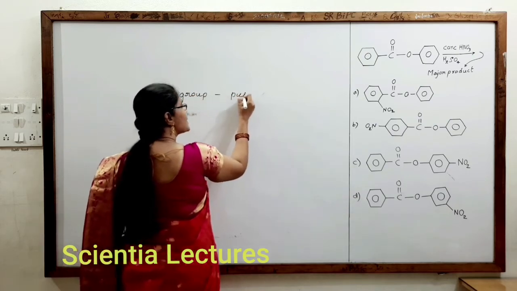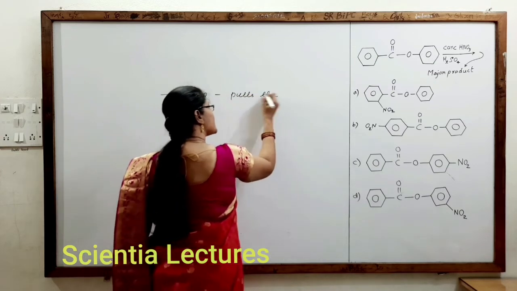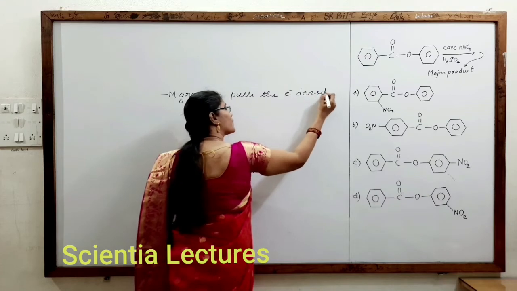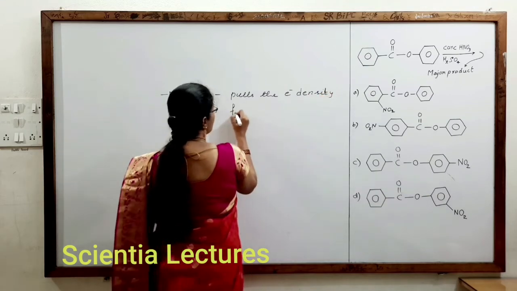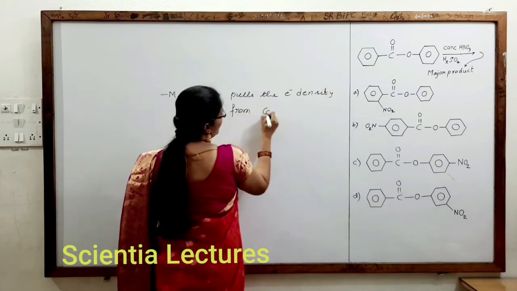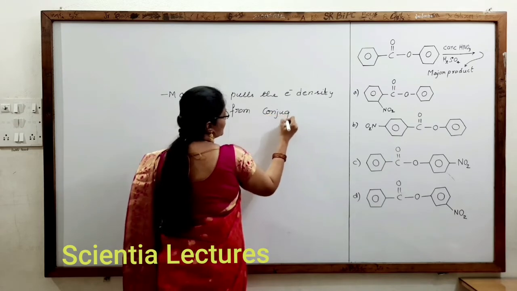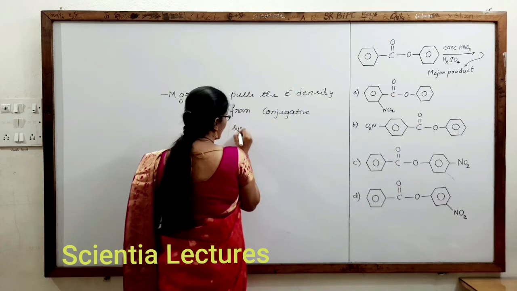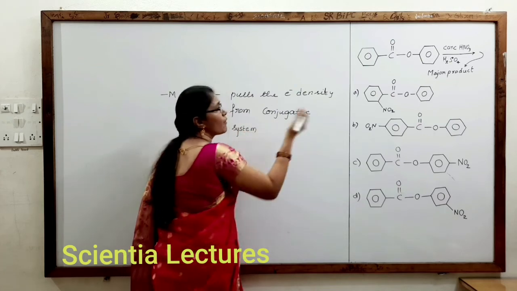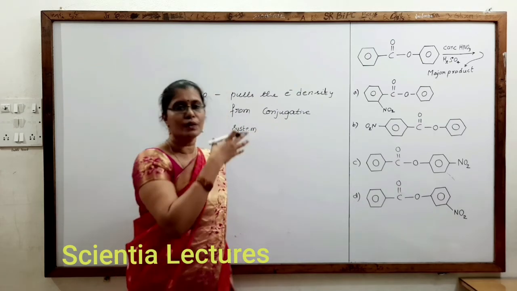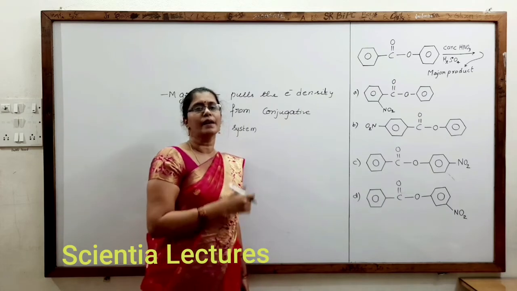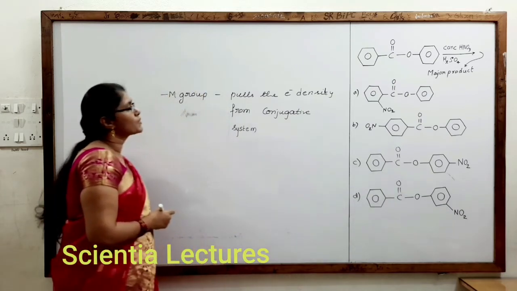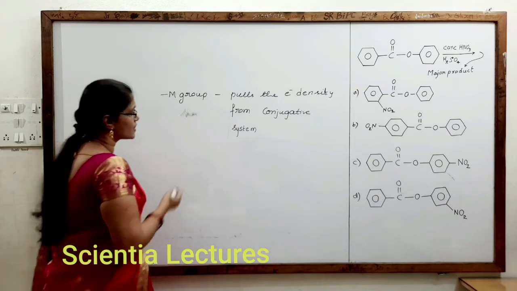Whichever pulls the electron density from a conjugative system, and it can be any conjugative system. It need not be only benzene, but here our point of question is benzene, so we are understanding that completely to take the answer. So minus-M groups pull the electron density from the conjugative system.